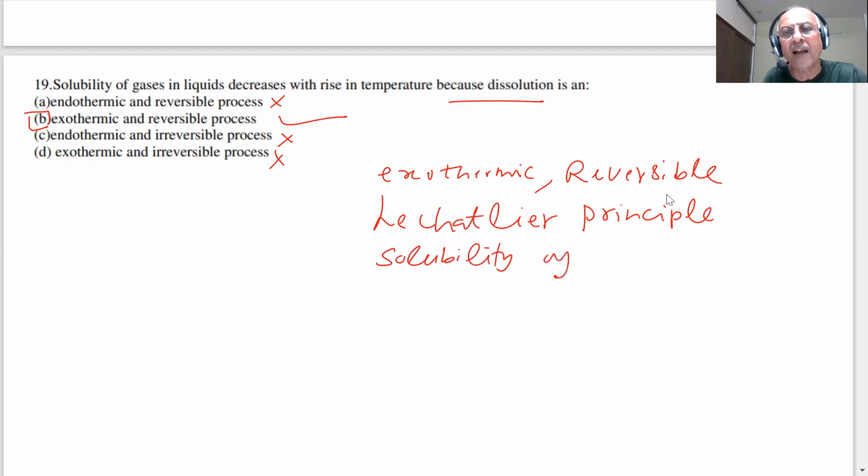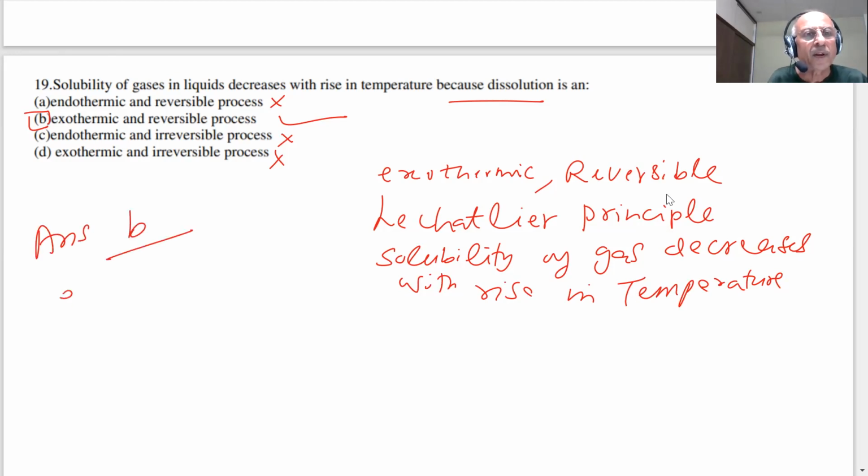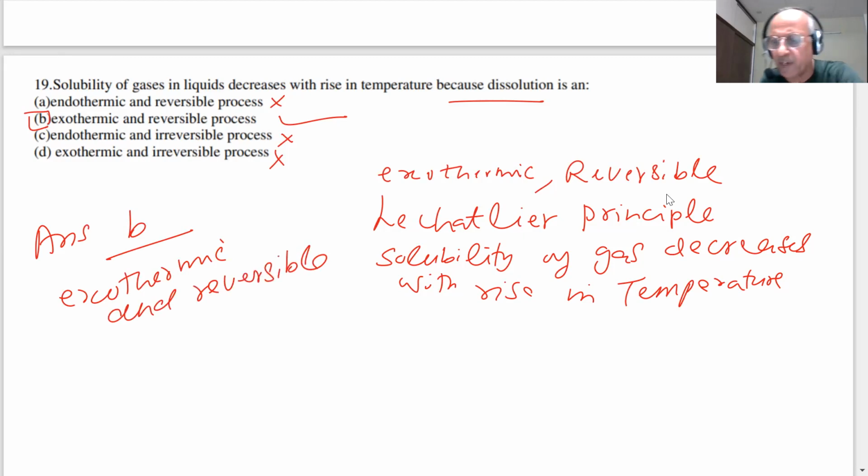Solubility of gas decreases with rise in temperature. So the answer is B, exothermic and reversible. Pay attention, student. Be careful.